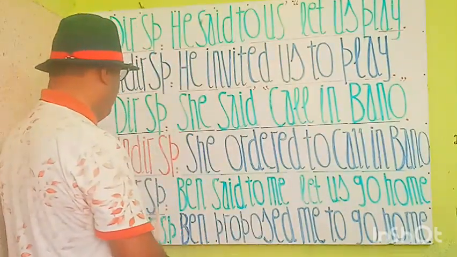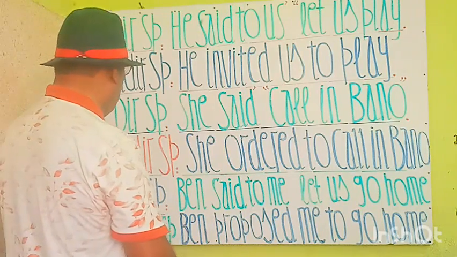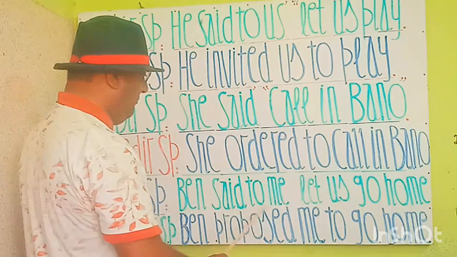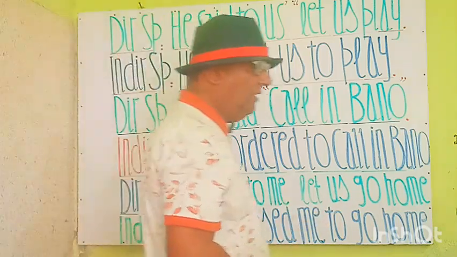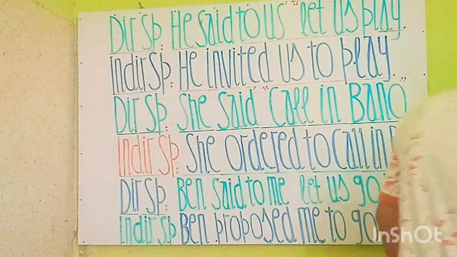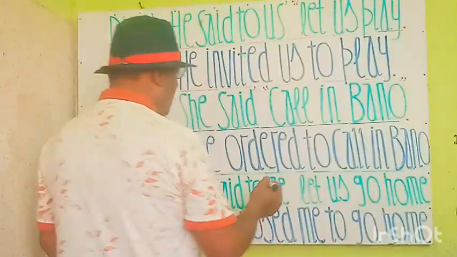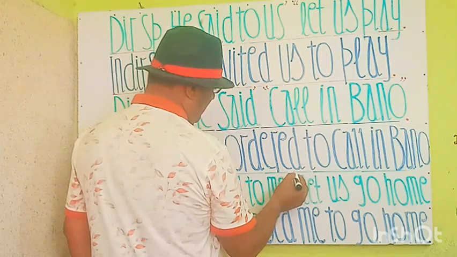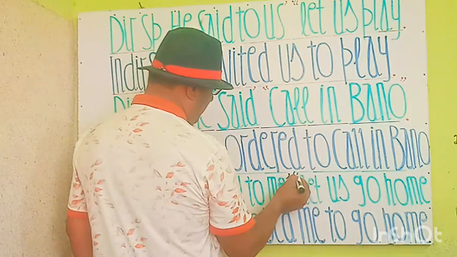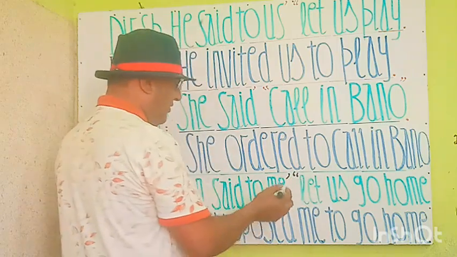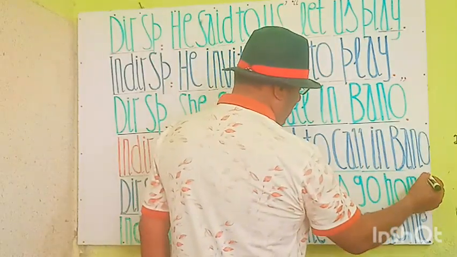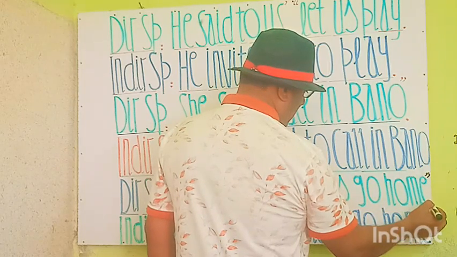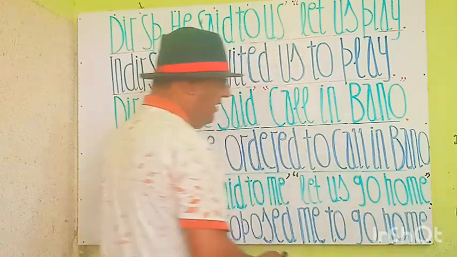Next statement you see here, my students. Direct speech you see. Ben said to me, let us go home. We have to add the commas here. This is the first part. Ben said to me, comma, inverted comma start, let us go home. I will add the commas. We will close the commas and full stop.